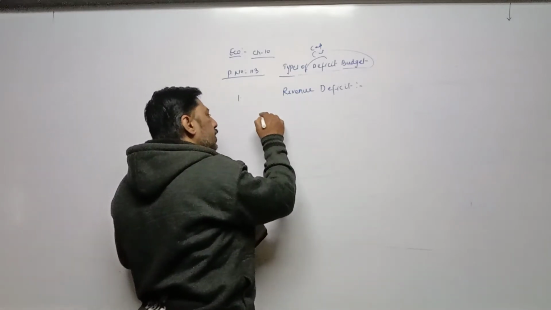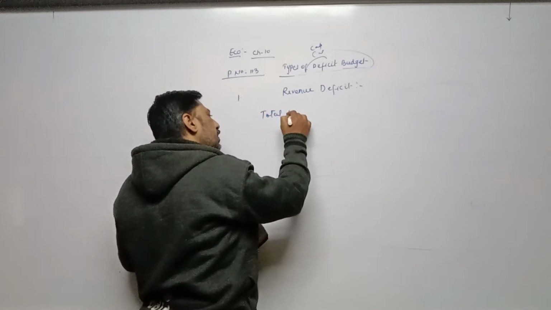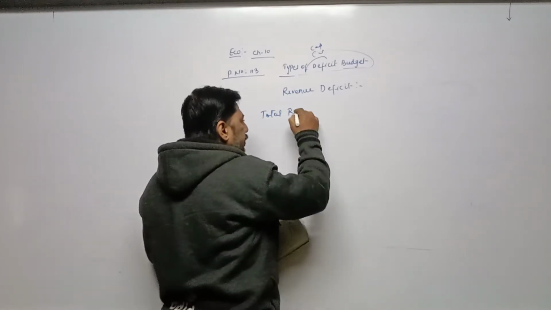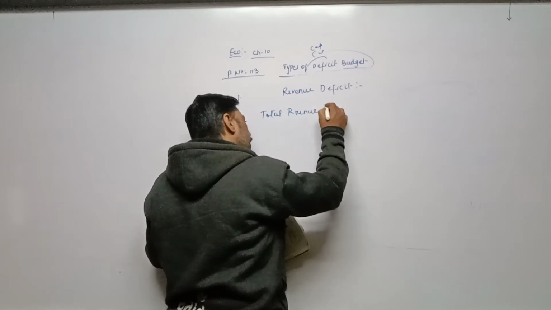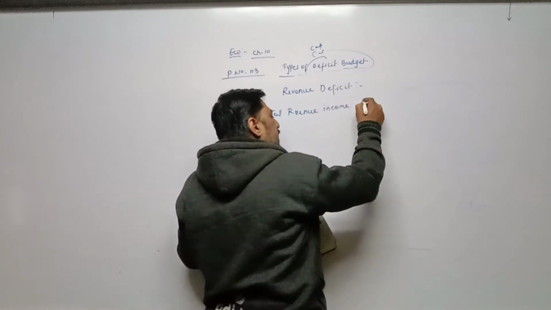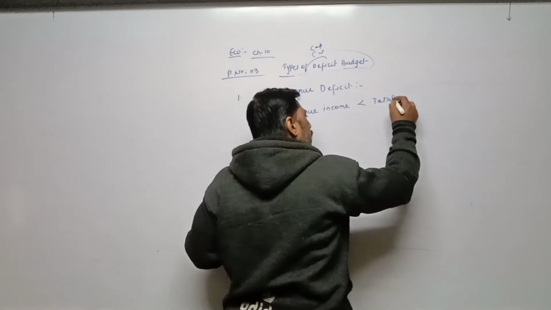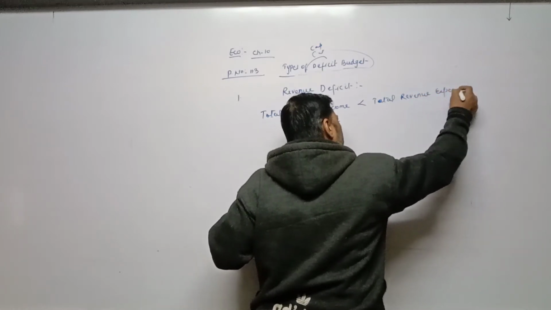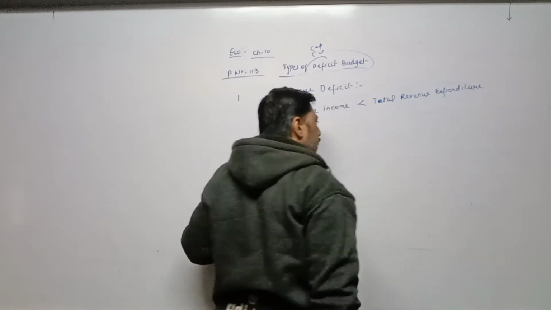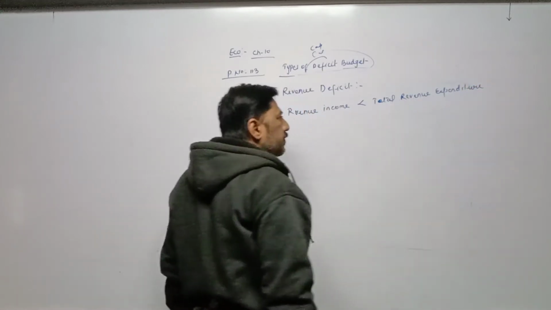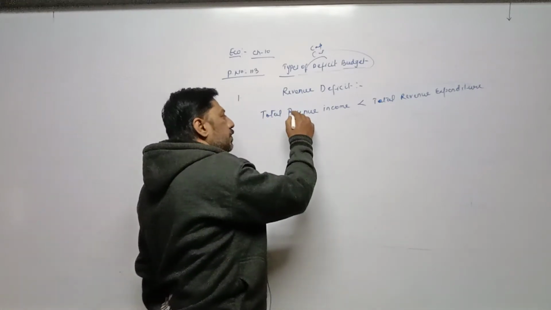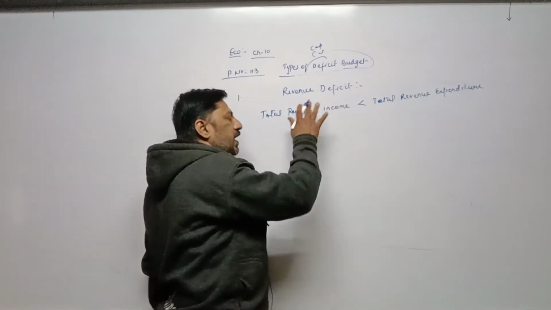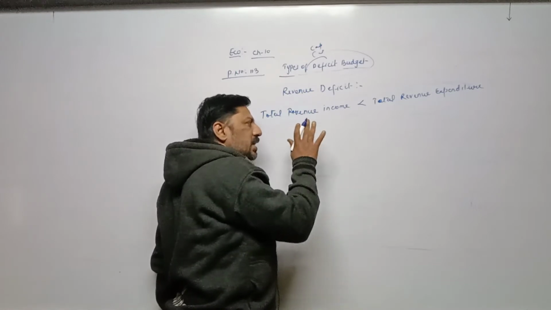Means when total revenue income is less than total revenue expenditure, or in other words, when total revenue expenditure is more than total revenue income, then it is called a revenue deficit budget.